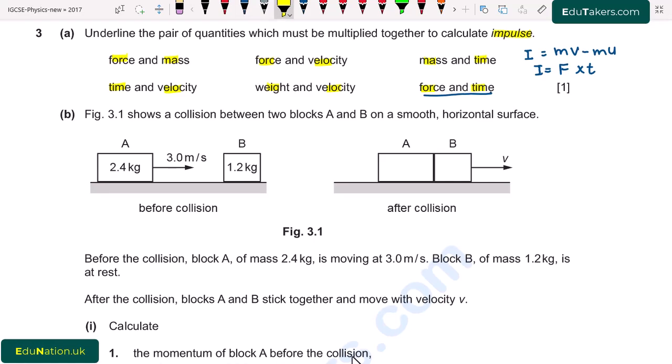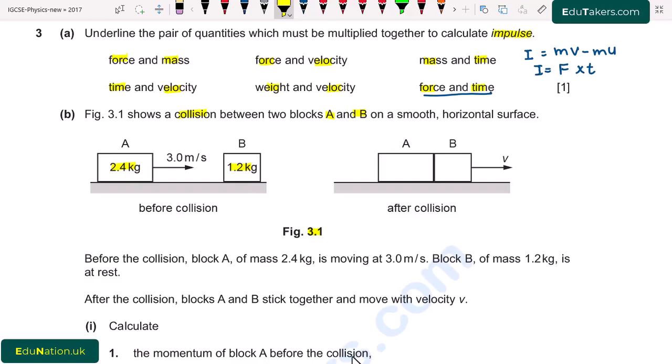Part B. Figure 3.1 shows a collision between two blocks A and B on a smooth horizontal surface. There are two blocks A and B. The mass of block A is 2.4 kg and the second block B is 1.2 kg.